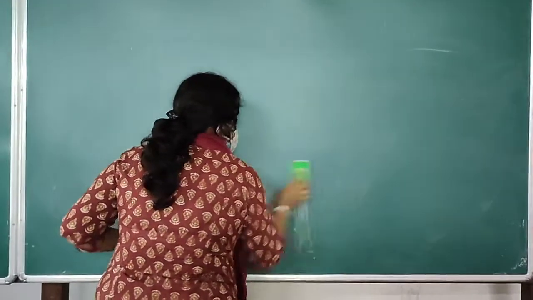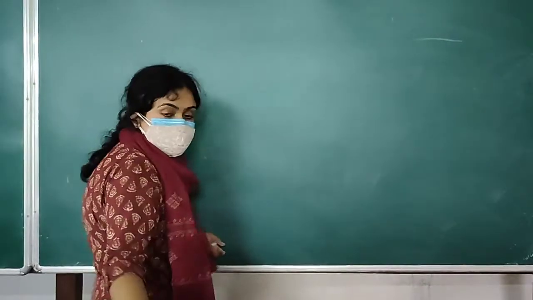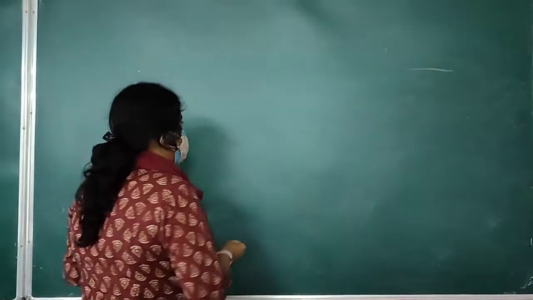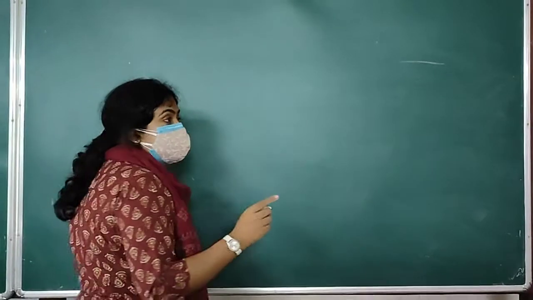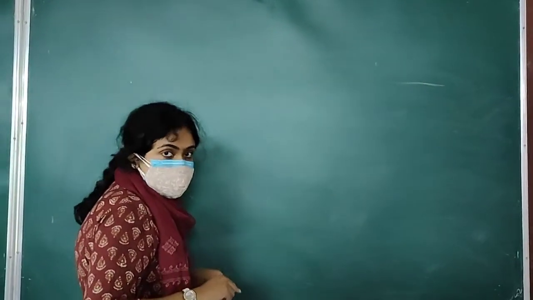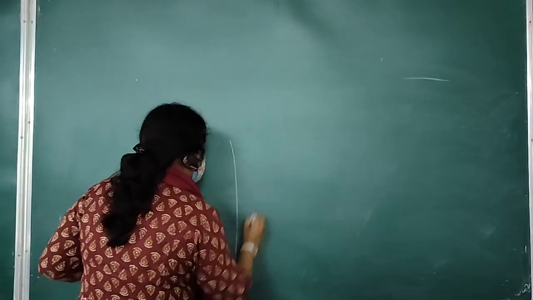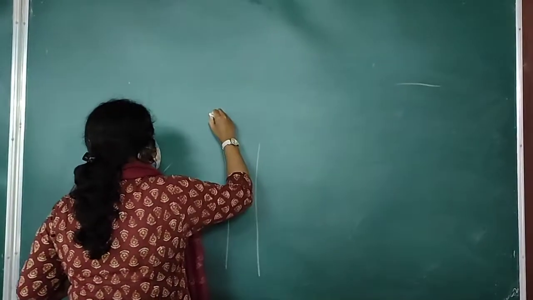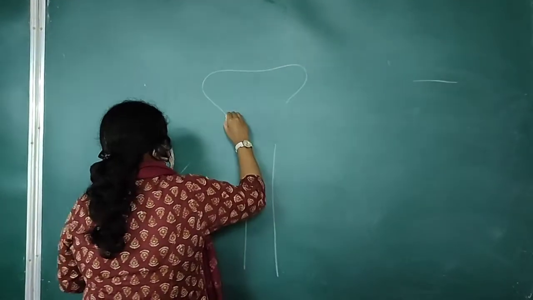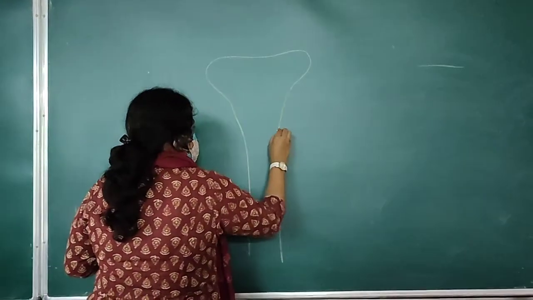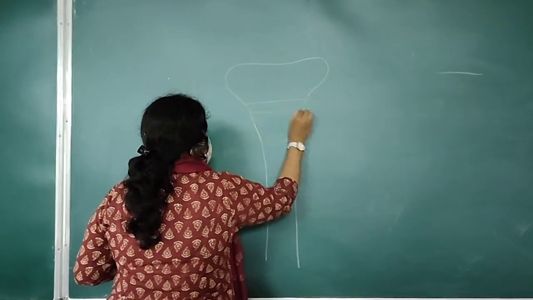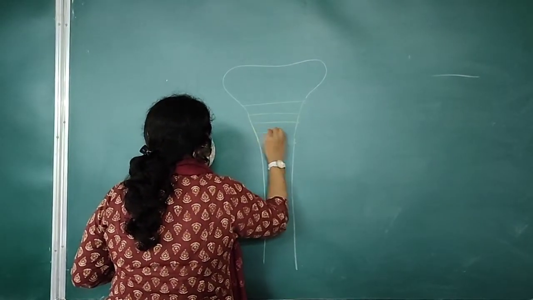Now the mechanism is slightly different in case of bone lengthening. But before going to that, we have to know about the arrangement of chondrocytes in the epiphyseal plate. See, this is the diaphysis, this is the epiphysis, and this is the epiphyseal plate. The chondrocytes lying there maintain multiple levels.